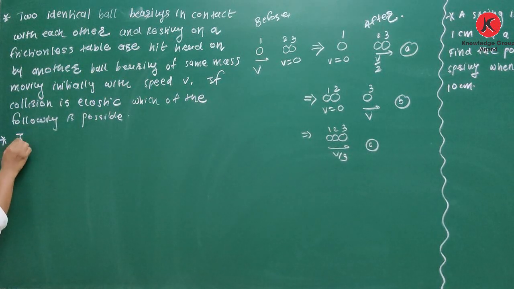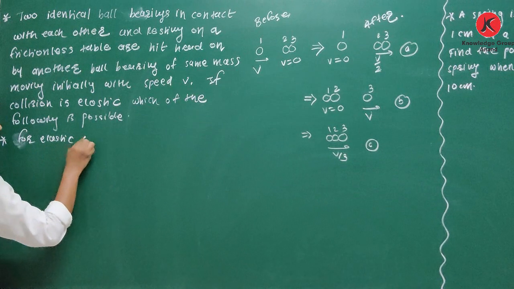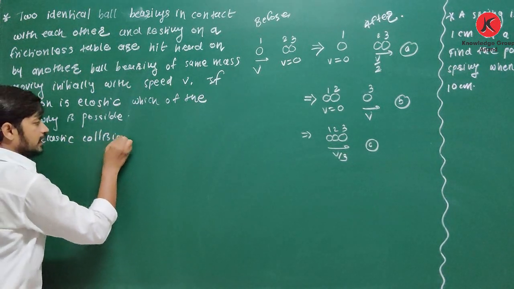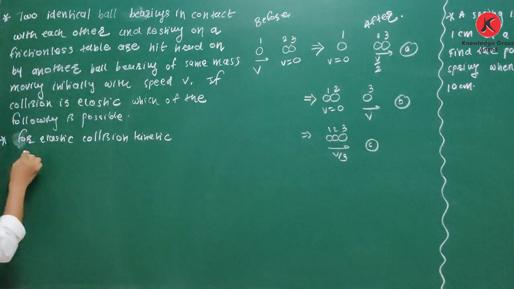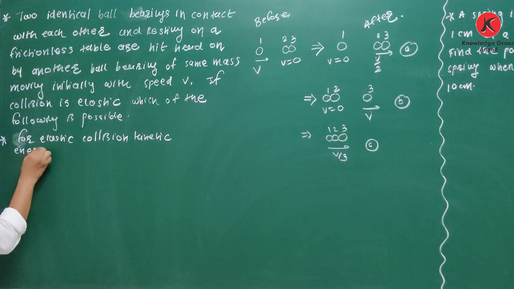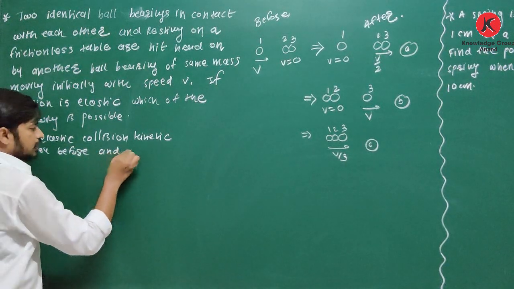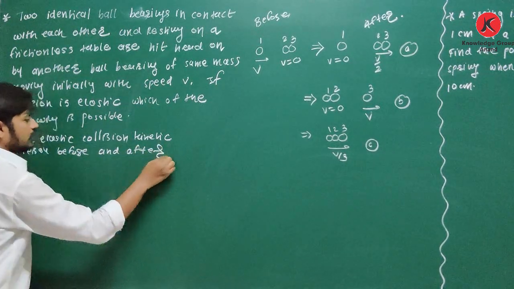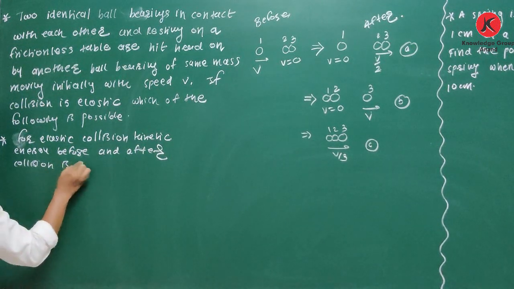We know that for elastic collision, kinetic energy before and after collision is same.